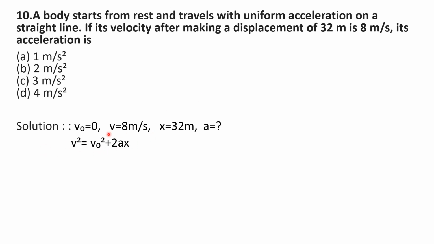So this equation connects V naught, V, x and a. While substituting those values, that is 8 square is equal to 0 plus 2 into a into 32. While simplifying this you get a as 1 meter per second square. So the answer is option A, 1 meter per second square.